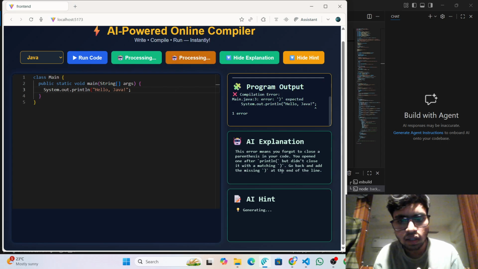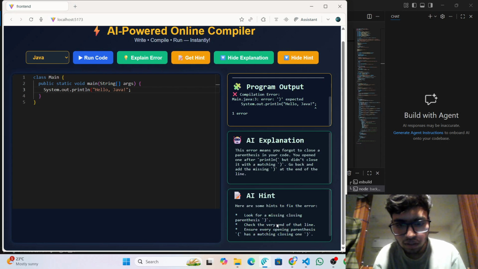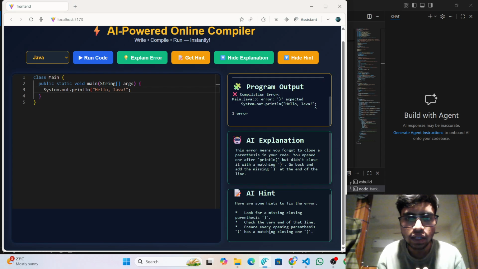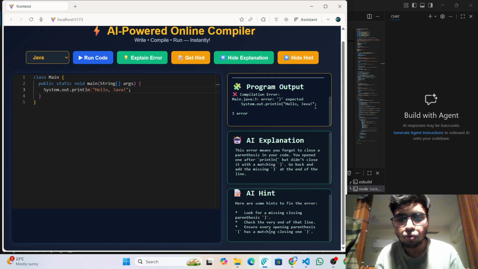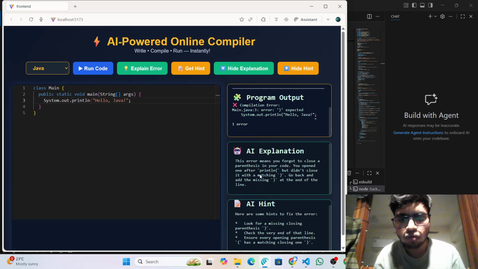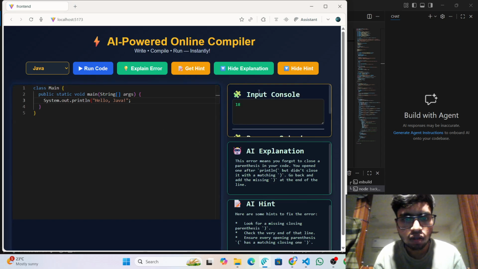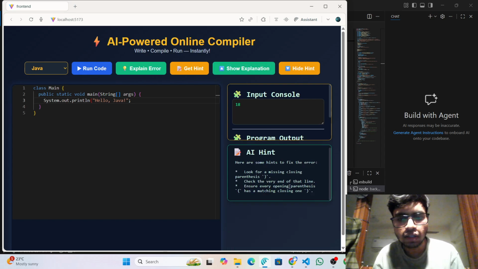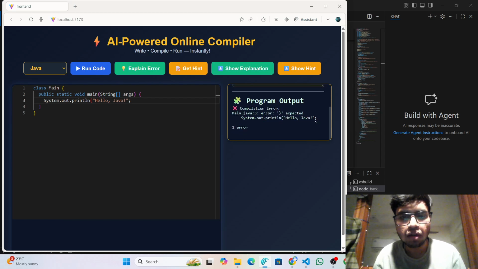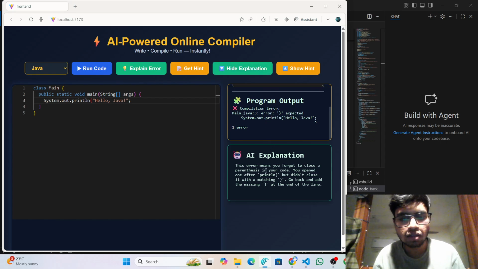And if you want to generate only a hint to explain the error, see, you look at closing the missing parenthesis. This will not provide the correct answer, but will provide a hint on how to solve this kind of error. And this is the way our environment works. If you want to hide the explanation, you can hide it by keeping just the hint to solve the problem. And if you want to hide even that hint, you can hide it, so you can solve it yourself without a hint. We have multiple options for it.